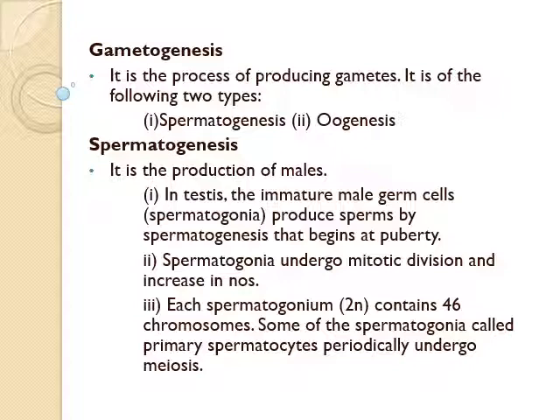Here also each spermatogonium consists of 46 chromosomes. Some of the spermatogonia are considered as primary spermatocytes. These spermatocytes periodically undergo meiotic division or reduction division. Here also the number of chromosomes is reduced into half.